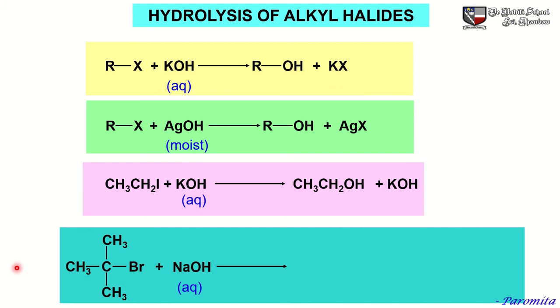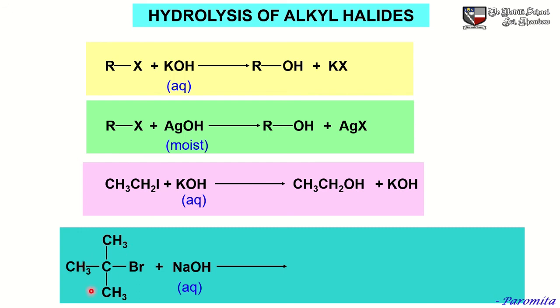So secondary haloalkanes will yield alcohols by substitution reaction, and they will yield alkenes by dehydrohalogenation reaction. Tertiary haloalkanes mainly undergo elimination, that is dehydrohalogenation, and give mainly alkenes.